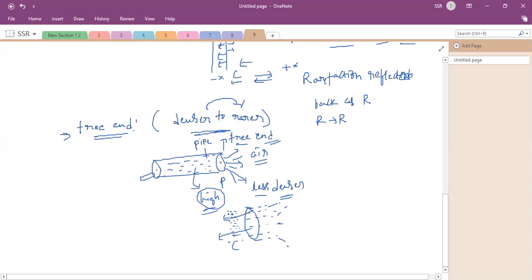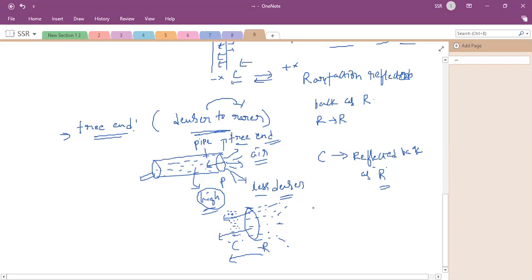So the compression becomes a rarefaction, and only the rarefaction is reflected back. So at the free end in the case of a longitudinal wave, a compression is reflected back as a rarefaction. Are you clear on this? Yes or no? This is at the free end.